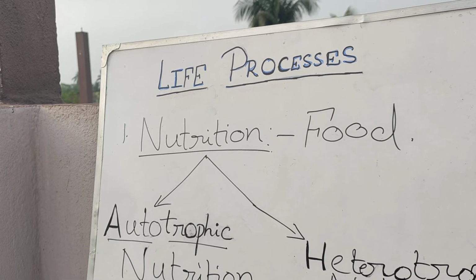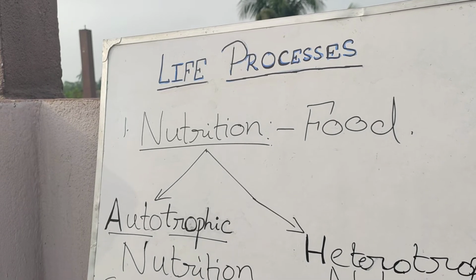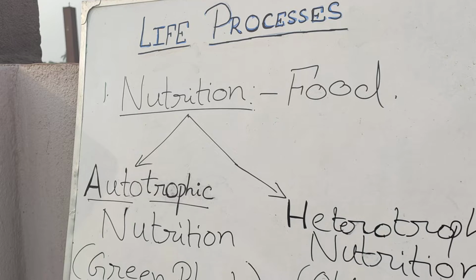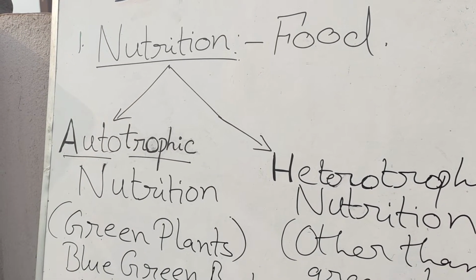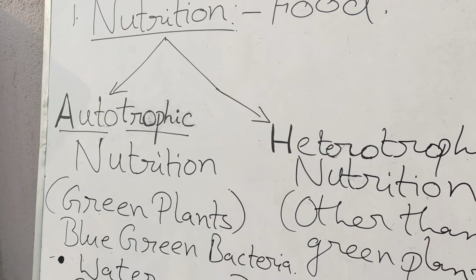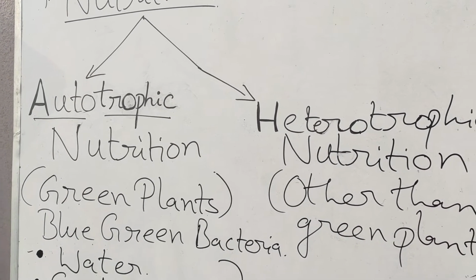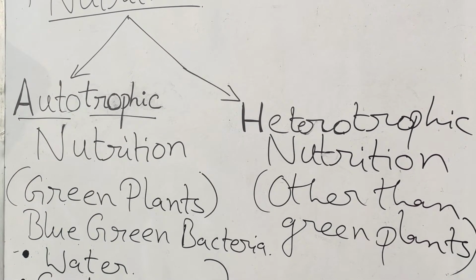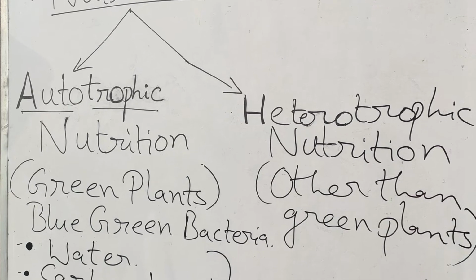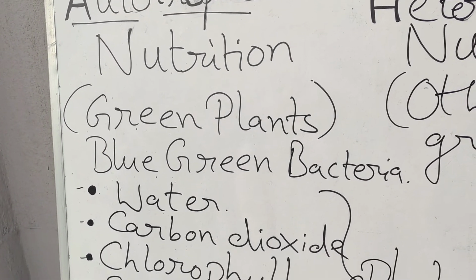Now all living organisms, depending upon the mode of nutrition they get, can be broadly classified into autotrophic mode and heterotrophic mode of nutrition. Autotrophic nutrition is shown by the green plants and some blue-green bacteria, whereas heterotrophic nutrition is shown by the organisms other than these which I have discussed. Let us first move on to the autotrophic mode of nutrition.